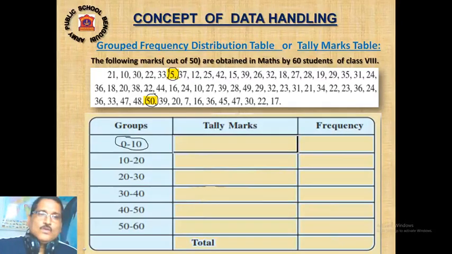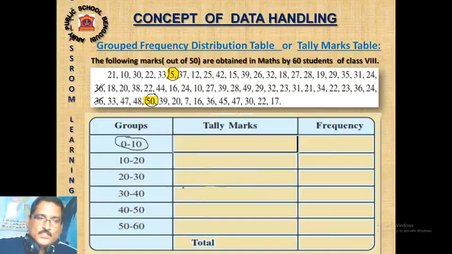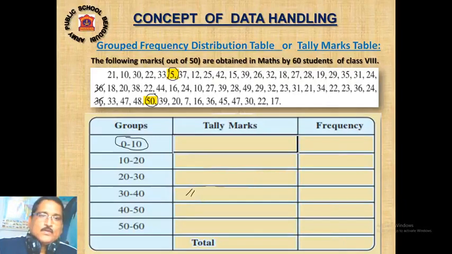Now, 36. I am just cutting 36. So 36 will be where? 30 to 40. So you have to make a slash in 30 to 40. Now 21 will fall where? 20 to 30. Now 18 will be where? 10 to 20.